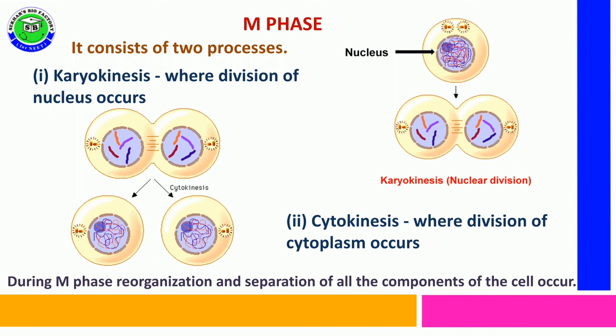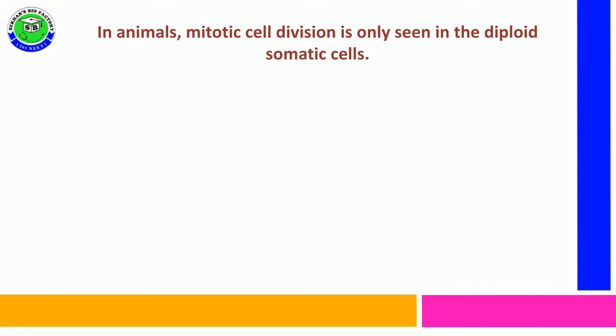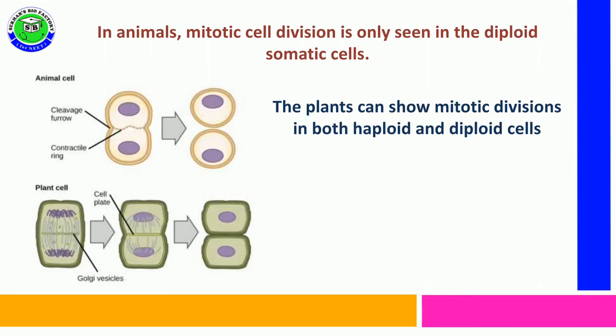reorganization and separation of all components occur in a cell. When we observe mitosis divisions, in animal cells, mitotic cell division is seen only in diploid cells.